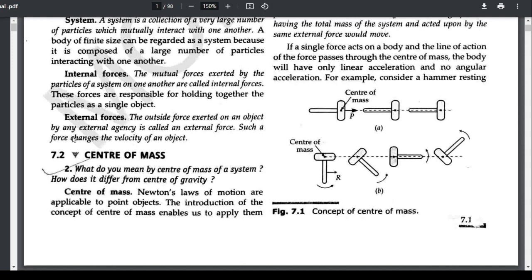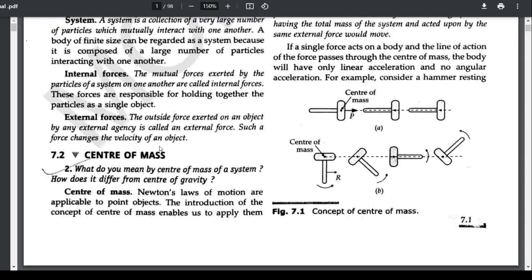External forces. The outside forces exerted on an object by any external agency are called external forces. Such forces change the velocity of an object. That means for a body made up of a large number of particles, if any outside external agency applies a force on that object, then that force is called an external force.